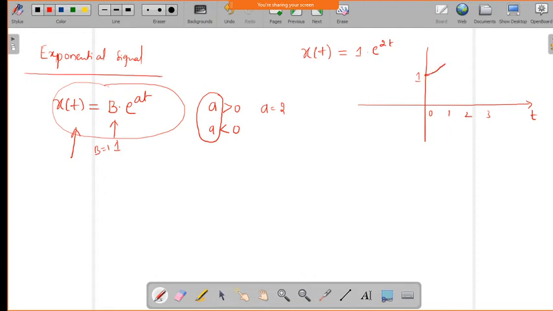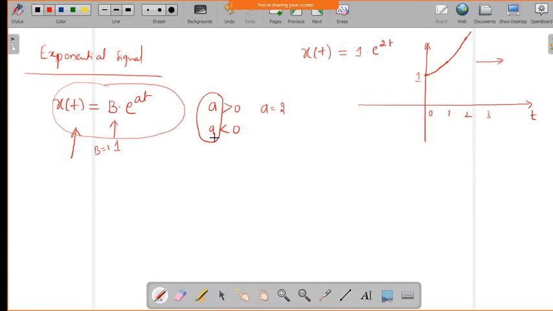For t equal to 2 it is e power 4. So the signal grows in the positive direction, which is why it is called a growing exponential.